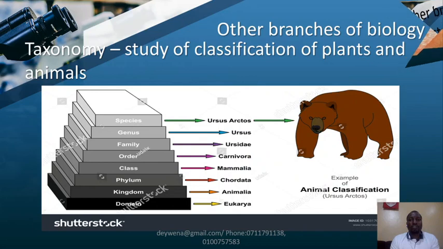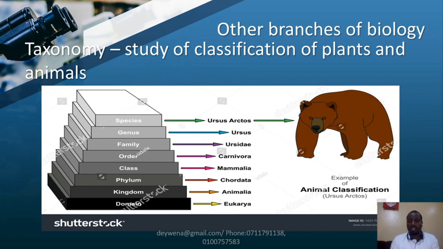Then we have another branch known as taxonomy. Taxonomy is simply the study of classification of plants and animals. How are plants classified? We classify plants and we classify animals.